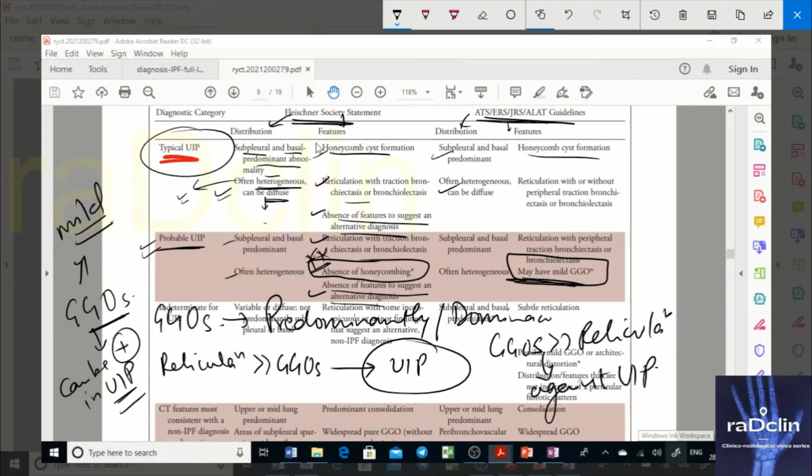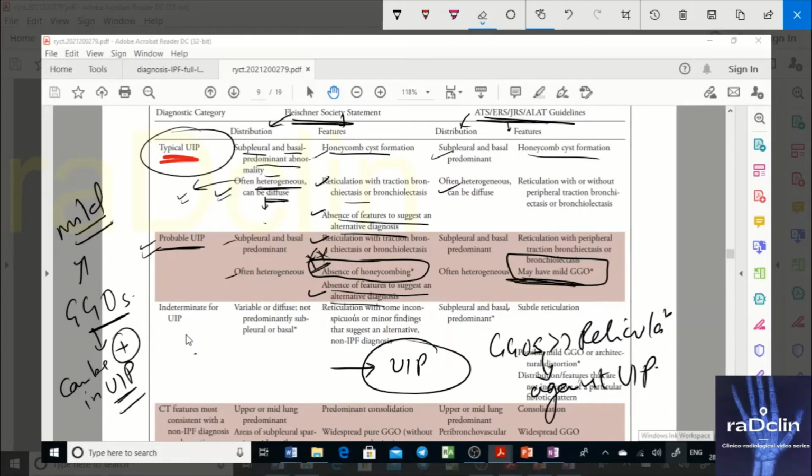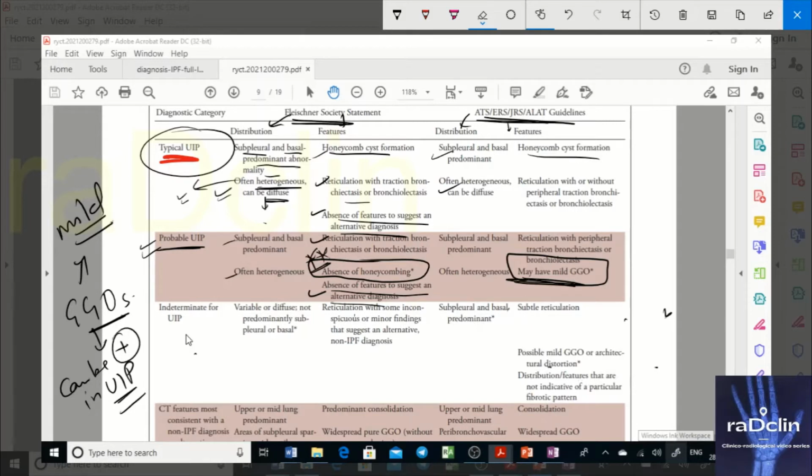Remember this thing. We'll write it. So this is going against UIP. That is why whenever you have GGOs, you should always think of an alternative diagnosis. But mild GGOs can come. Remember, mild GGOs can come, as said by the joint working group. So this is a point of diversion between these two.